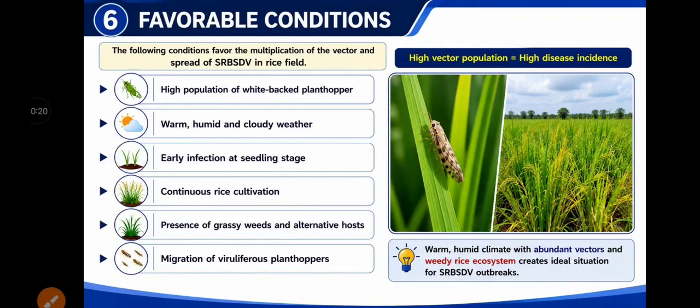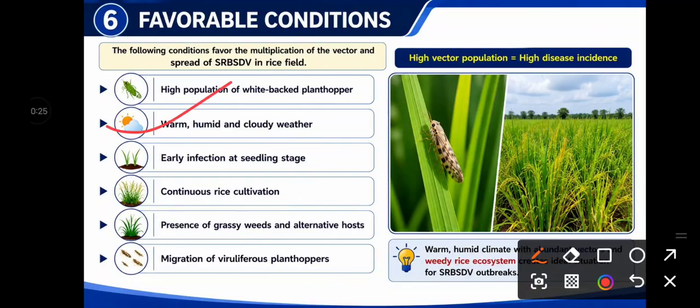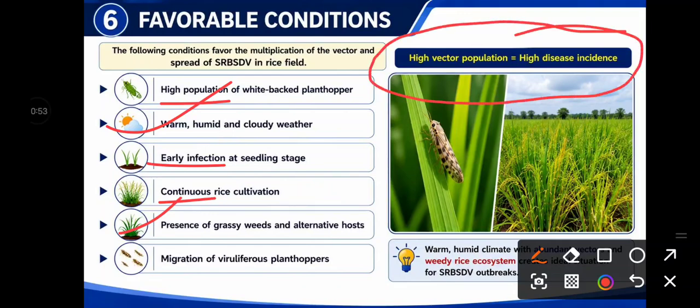Next, the favorable conditions. For most viral diseases, the favorable condition is warm, humid, and cloudy weather. If it is transmitted by a vector, then definitely a high vector population will be favorable. Early stage is also favorable. Then continuous rice cultivation, and presence of the primary source of inoculum, that is grassy weeds as well as alternate hosts. These are the favorable conditions for epidemic development. And remember this point: high vector population is directly proportional to high disease incidence, because this is spread by the WBPH.